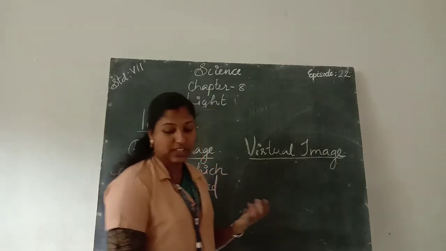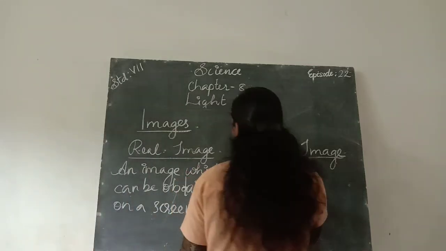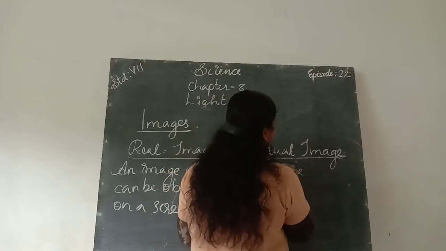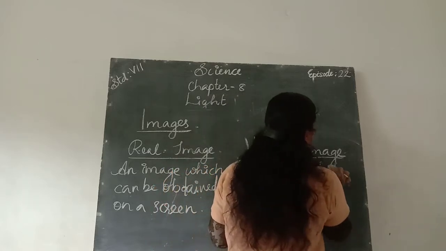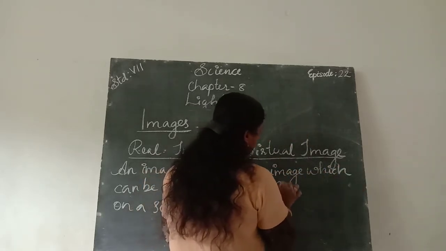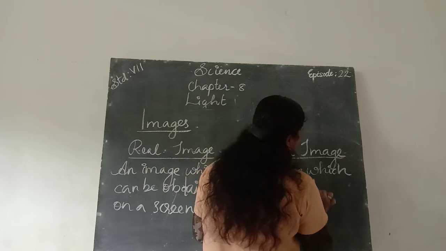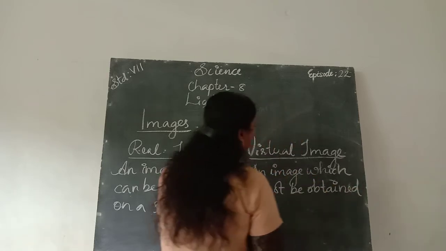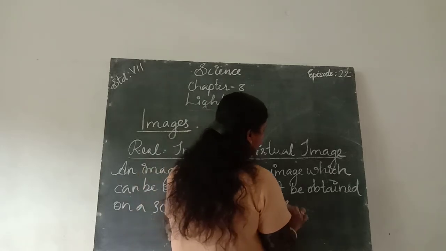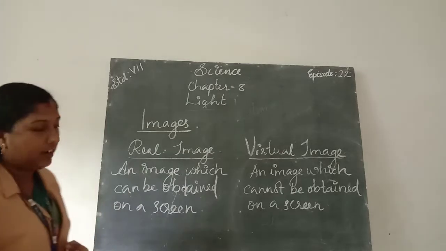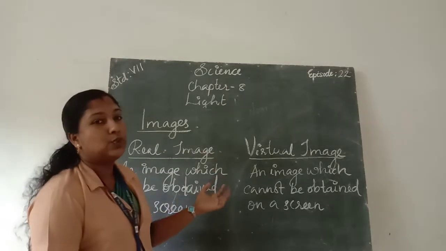An image which cannot be obtained on a screen is called a virtual image.